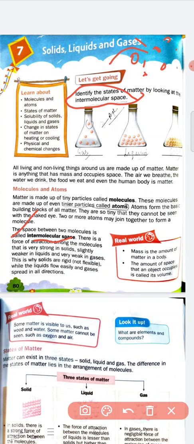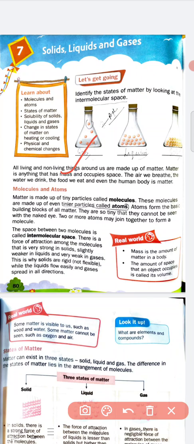Students, you can see in the first conical flask the molecules, or we can say the particles of the matter, are present far away. So which state of matter? Yes students, gas.